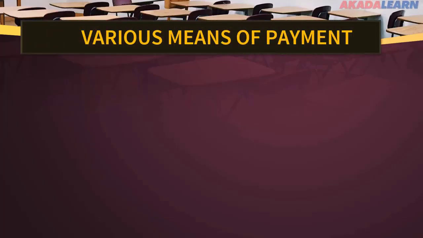Now let's take a look at the various means of payment. 1. We have legal tender. Legal tender is the medium of payment allowed by law or recognized by a legal system to be valid for meeting financial obligations. Legal tender includes banknotes and coins. It is the commonest means of payment.